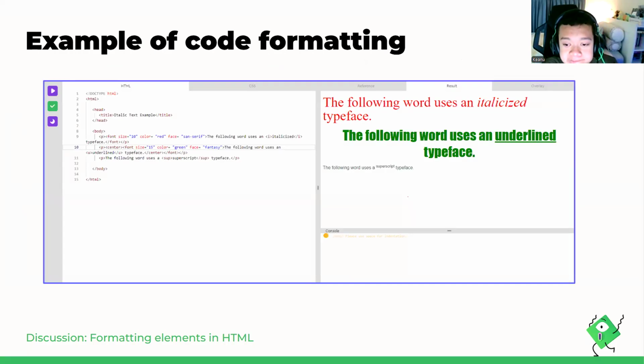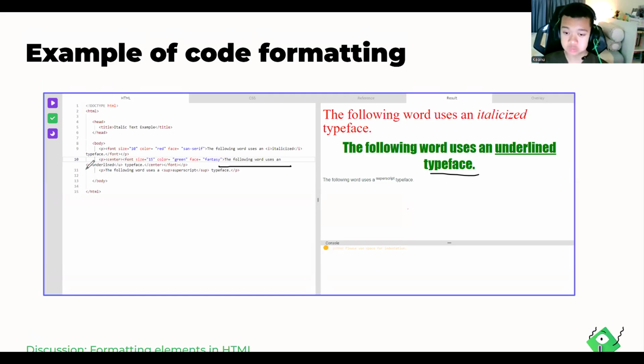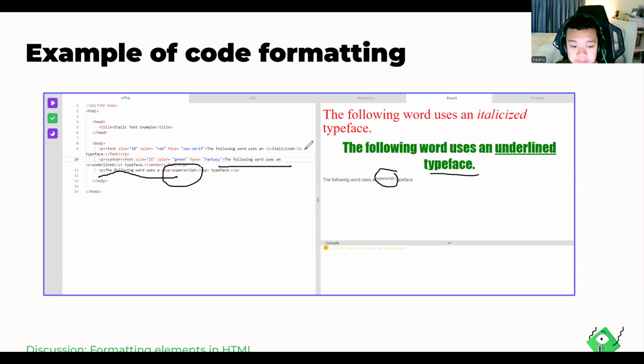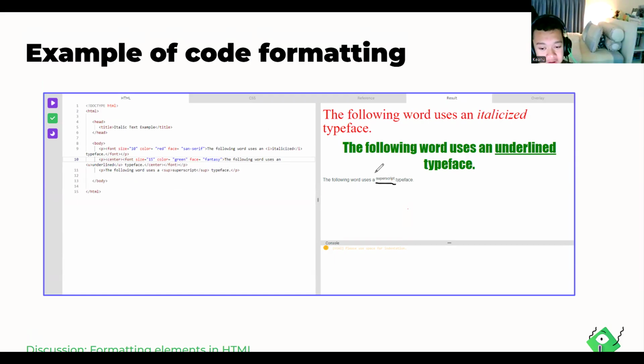An example of the code formatting, as you can see. The following words use italicized typeface. We make the following word use the underlined typeface. As you can see, we make our content and we make the P. The following word uses the superscript. We are using the sub, and it will look like this again, superscript. Sub makes it look like it's floating, small and floating, just like that.